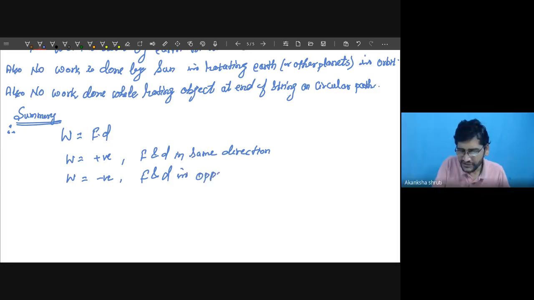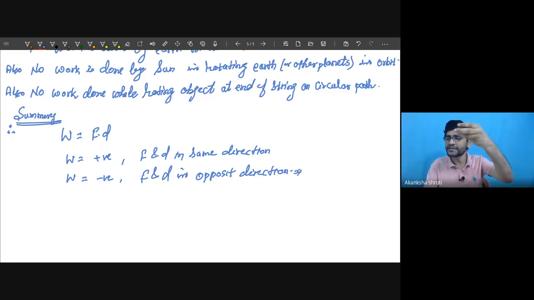Very good. What are the examples for this negative? We will see just after a few seconds. So this is the example when we are lifting an object upward. So by weight, when the object is lifted upward,